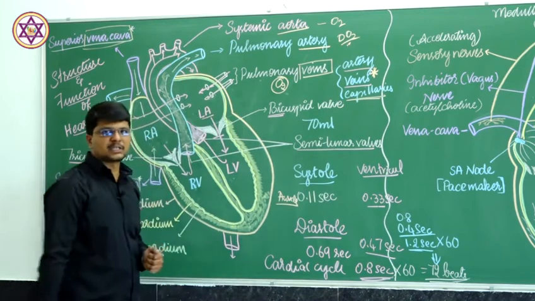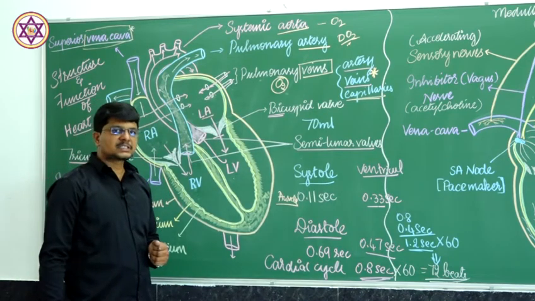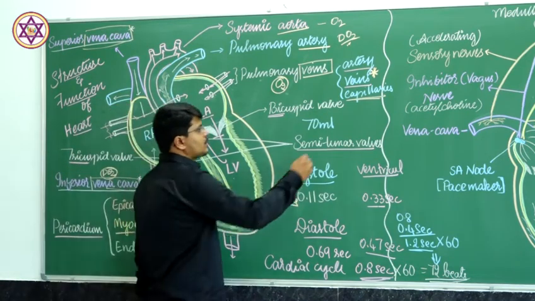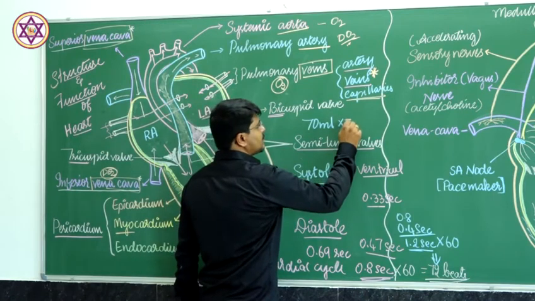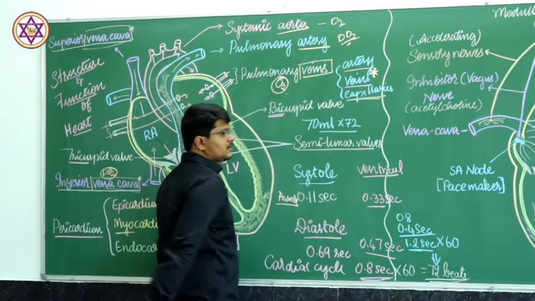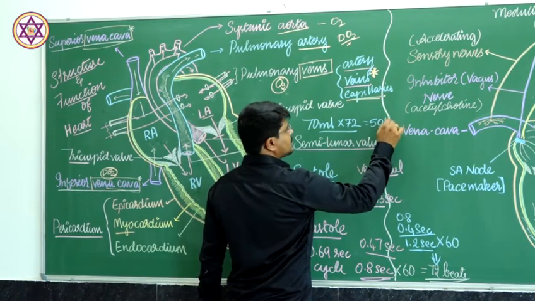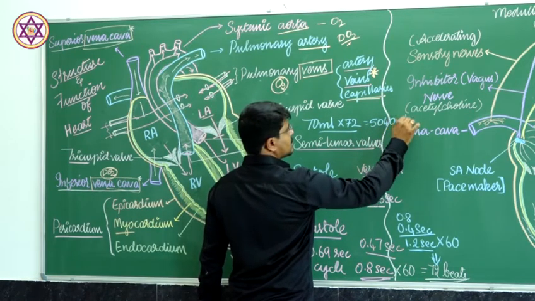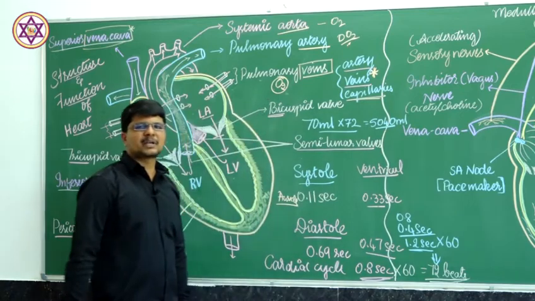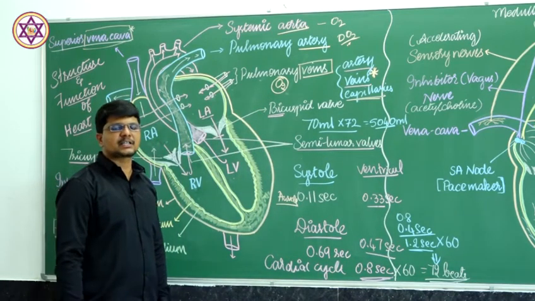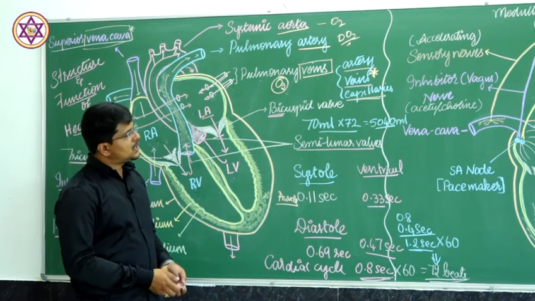One contraction pumps about 70 ml, therefore 72 beats pump approximately 5 liters of blood, which gets circulated in 1 minute.